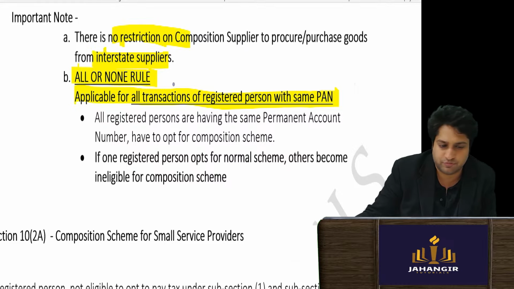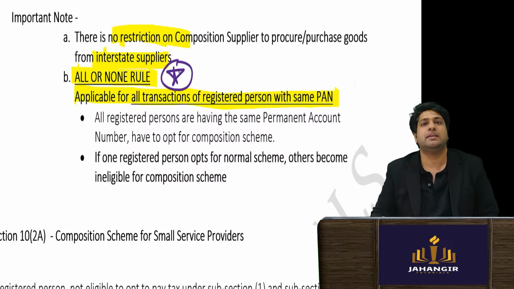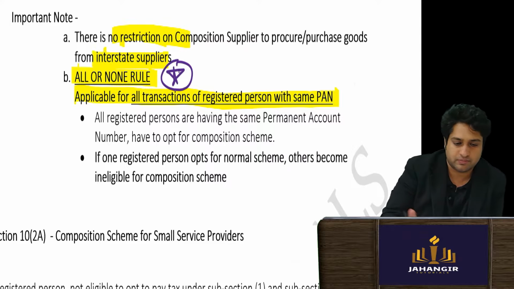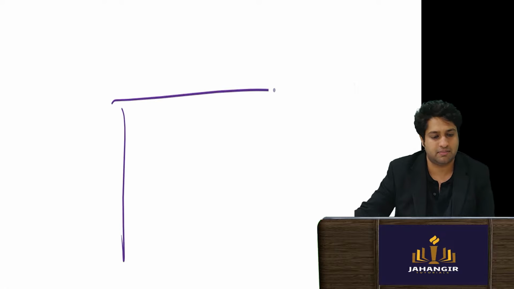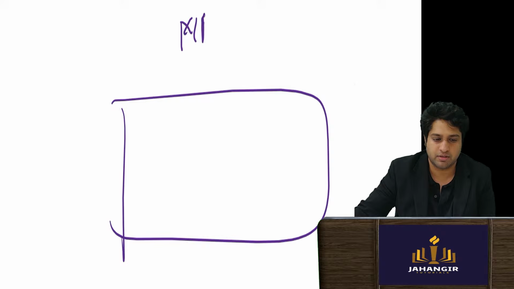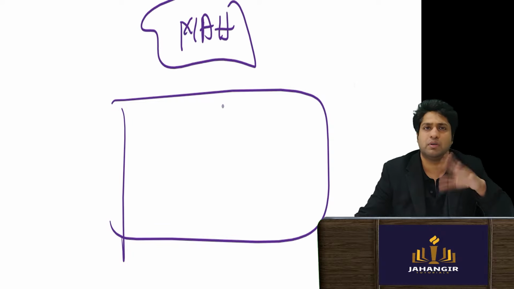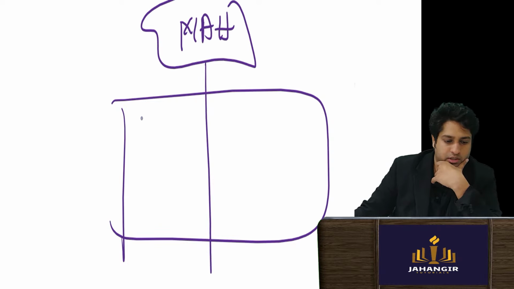They have asked this for 5 marks also in the exam. Let's say I am in Maharashtra. I am in one state only, and I have two GSTN numbers.